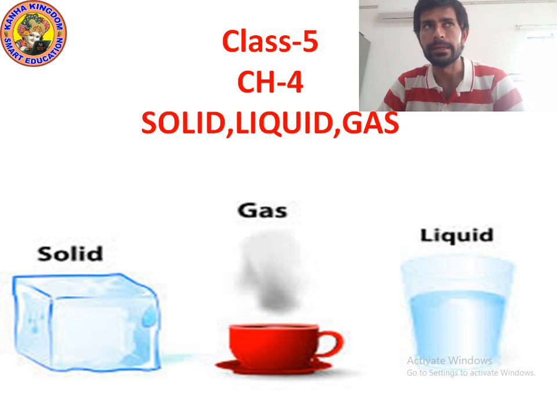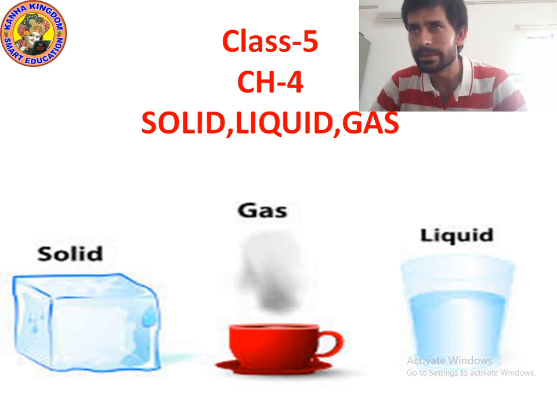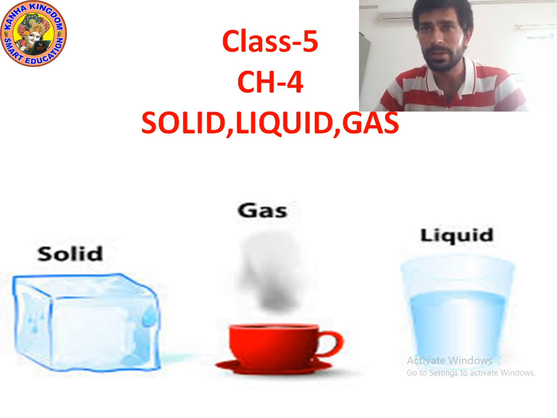Liquid. Check the spelling of liquid please. Liquid is in the glass, which is actually water. Solid, you can see, is ice. When ice changes into water, then it becomes liquid. So solid can become liquid, liquid can become gas, gas can become liquid, liquid can become solid. It happens. So first of all we will try to find out what is the meaning of matter.